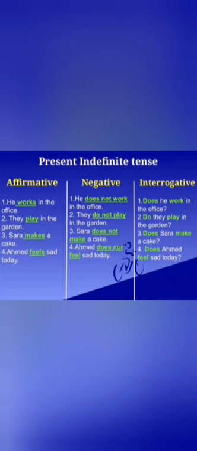Question mark. Fourth is, Ahmed feels sad today. Negative is, Ahmed does not feel sad today. Interrogative is, does Ahmed feel sad today? Question mark. I hope after these four sentences, the difference between affirmative, negative, and interrogative sentences is more clear to you. Okay, let's move on.